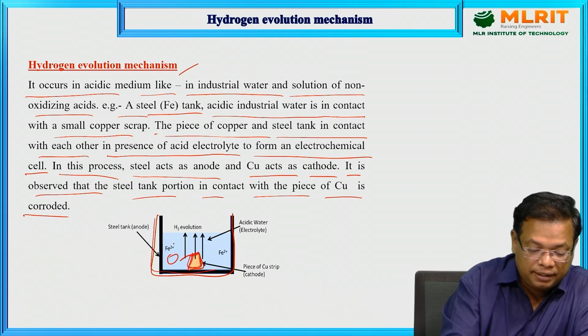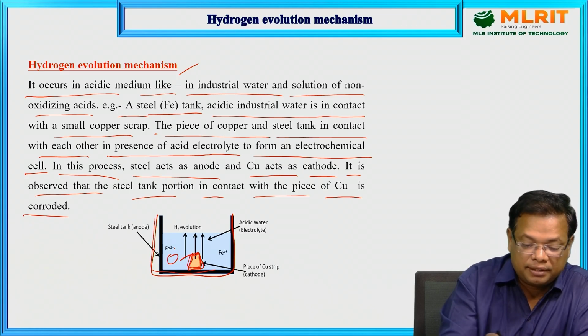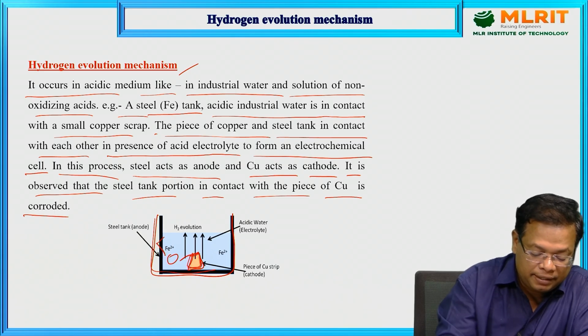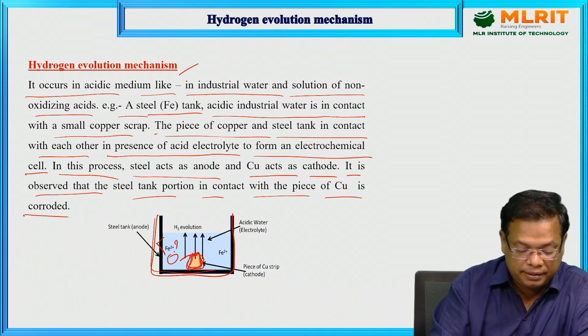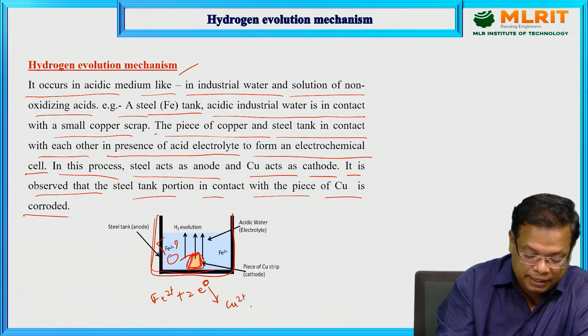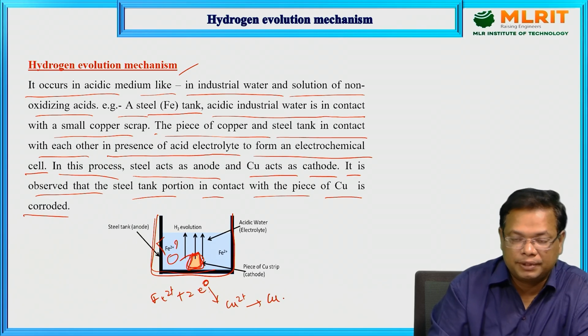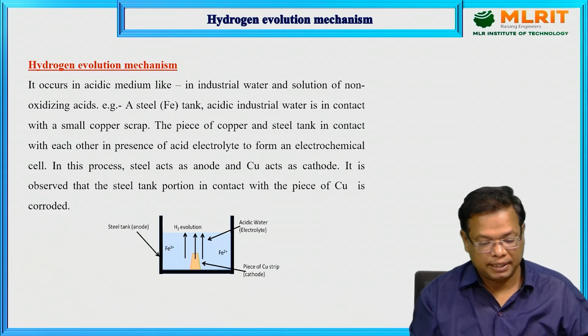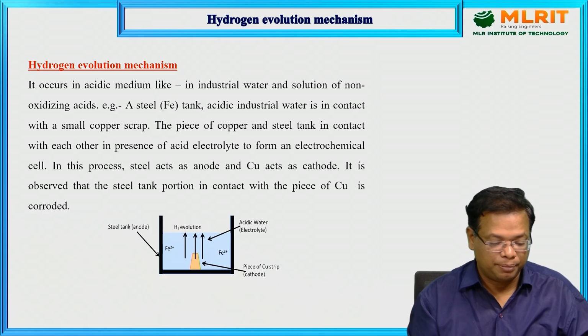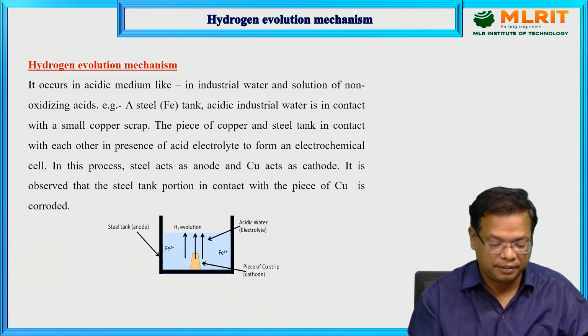Then the electrochemical cell reactions will happen between this iron and this copper strip by using this electrolyte. Iron will lose its electrons to form Fe2+ ions, and these two electrons will be gained by Cu2+ ions to give rise to Cu. So these electrochemical reactions will happen. This is the way the hydrogen evolution mechanism forms, as we can see here.